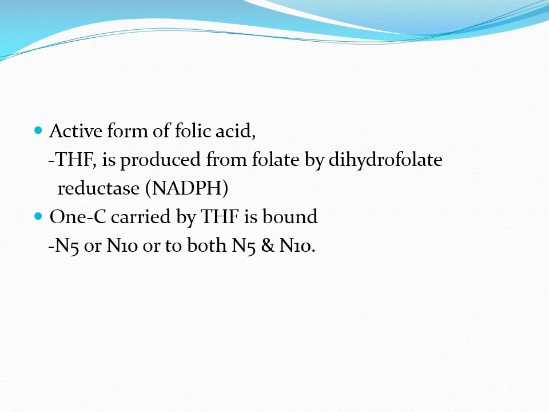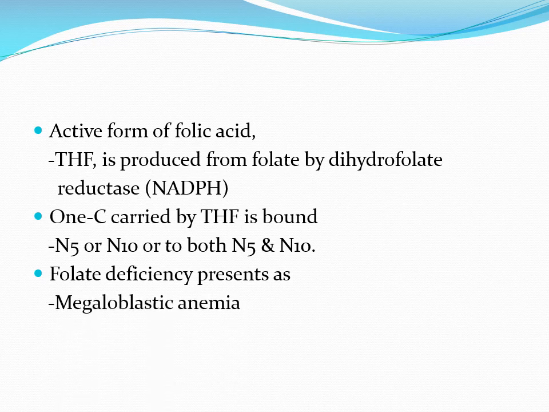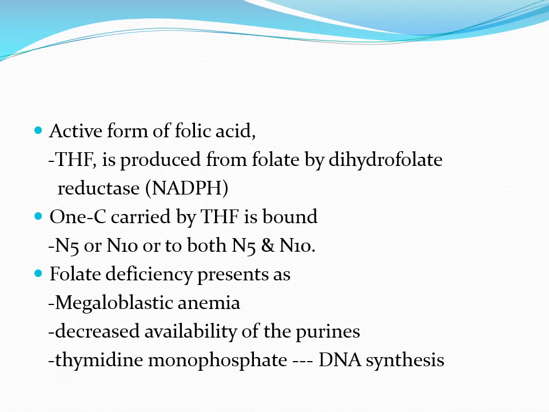The one carbon unit carried by the tetrahydrofolate is bound to N5 or N10 or both N5 and N10. Folate deficiency presents as a megaloblastic anemia because of decreased availability of the purines and of the thymidine monophosphate needed for DNA synthesis.